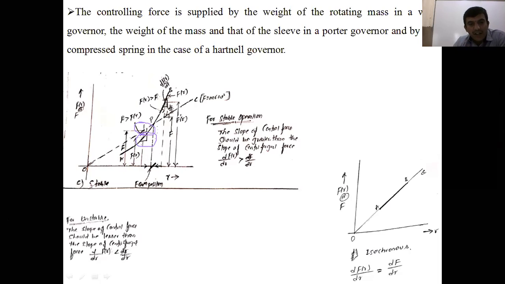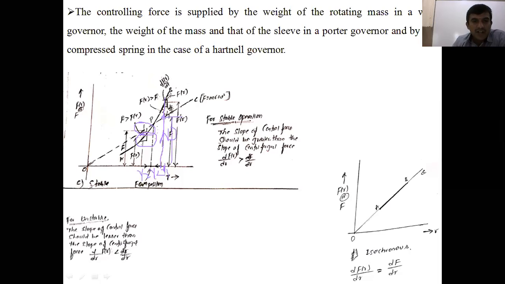Instead of R here, this is R2. Similarly, take another equilibrium position. This is R1. Now R1 is greater than R. Then if you draw a vertical line from this, it intersects the OC line, that point is the centrifugal force.